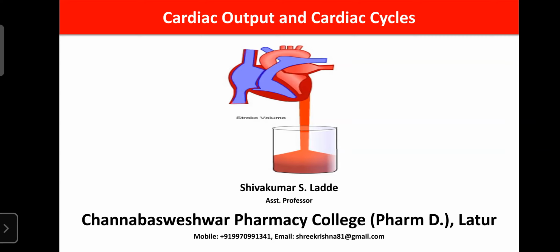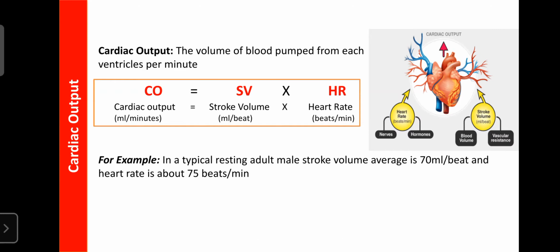And each and every beat consists of a series of events: relaxation, contraction, filling, refilling, ejection, like that. So various events are present in each beat. The study of events in each beat is known as the cardiac cycle. First, we learn about cardiac output.